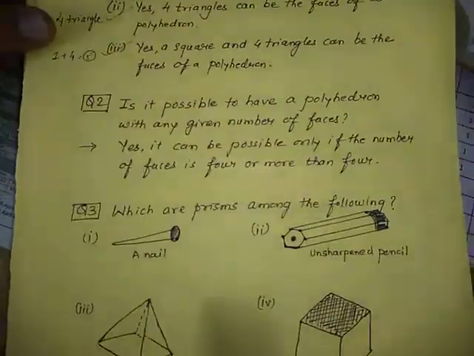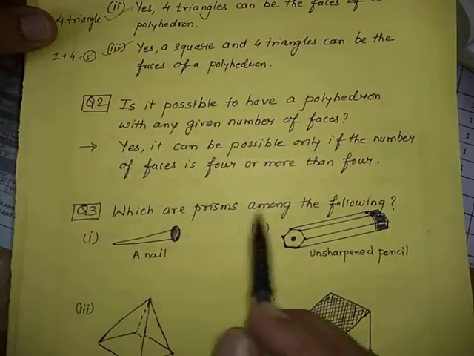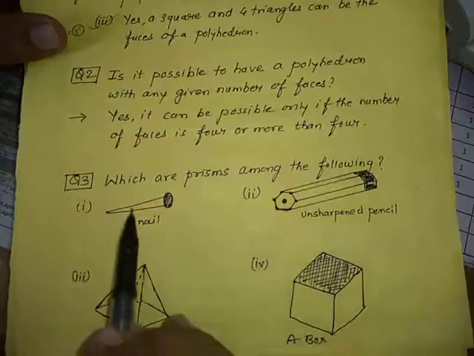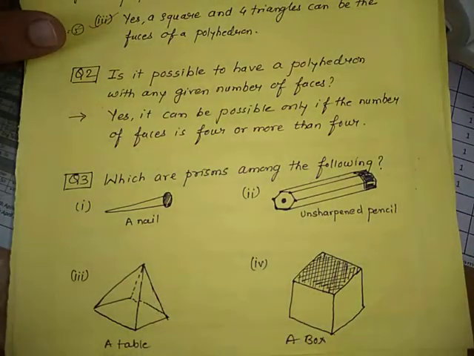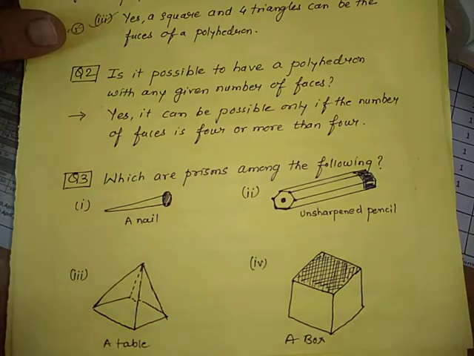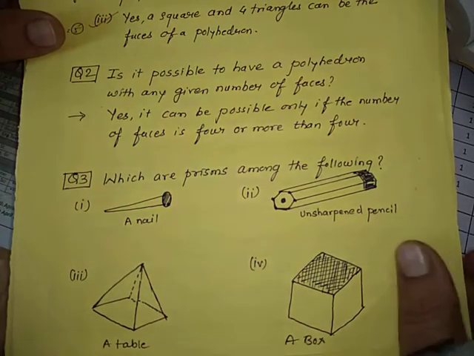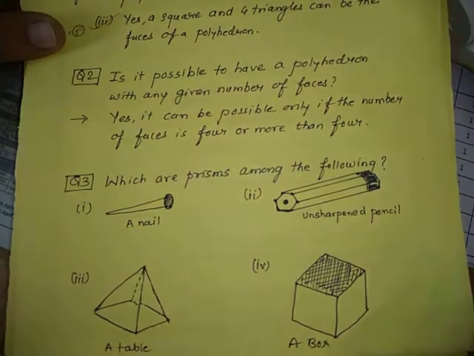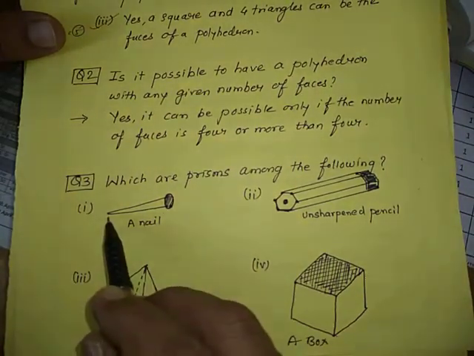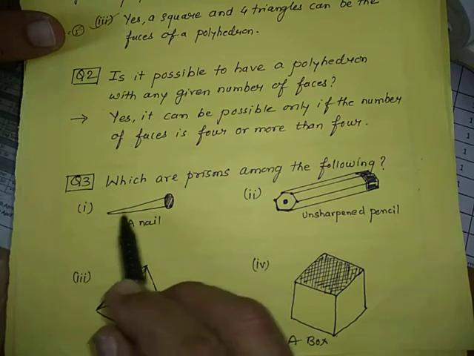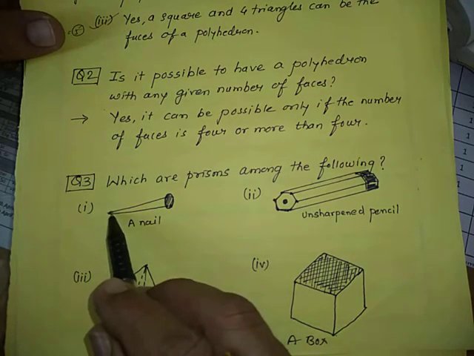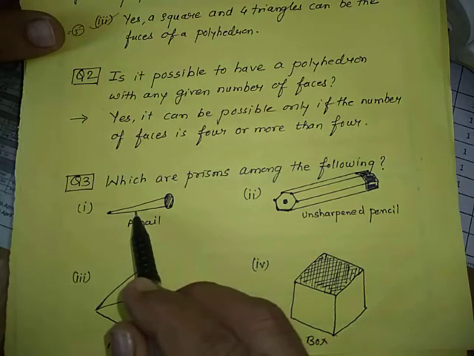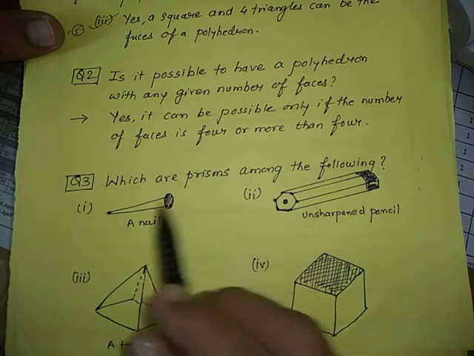Now fourth question, which are prisms among the following? So four figures are given to us, and from these four figures we need to identify which is a prism and which is not considered a prism. So first of all, we can see that this is a pointer shape. Okay, it is a nail. So all these sides are meeting at one point. So it is not a prism, it is a pyramid type.